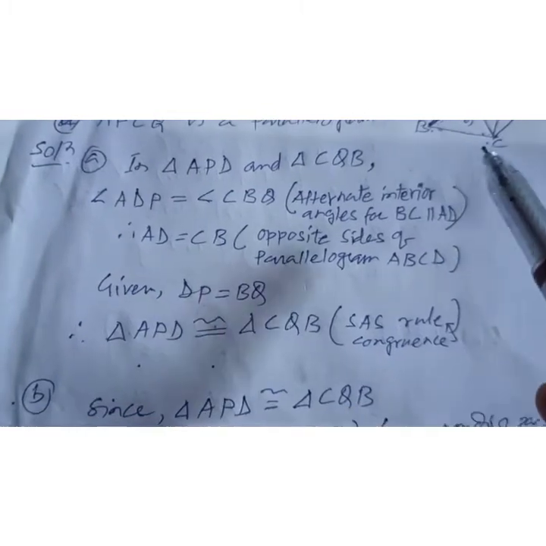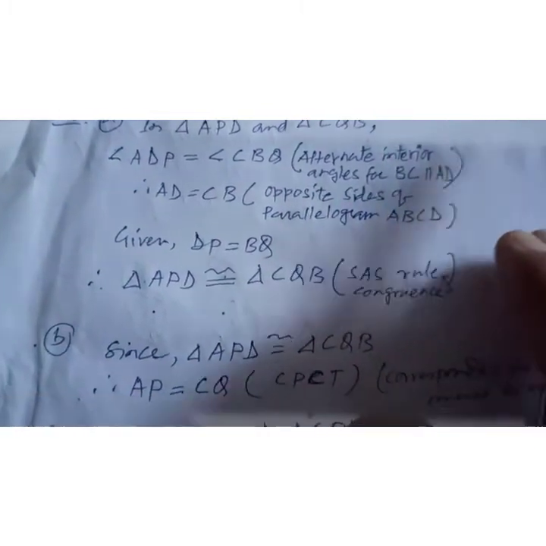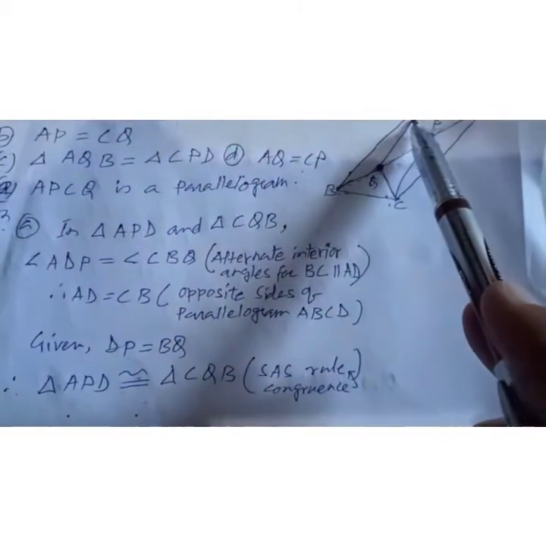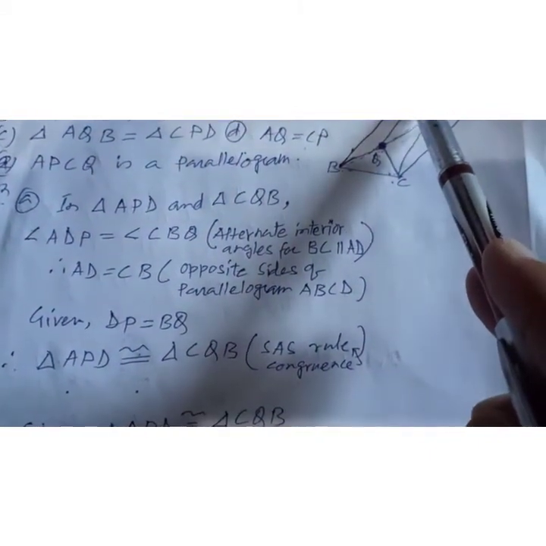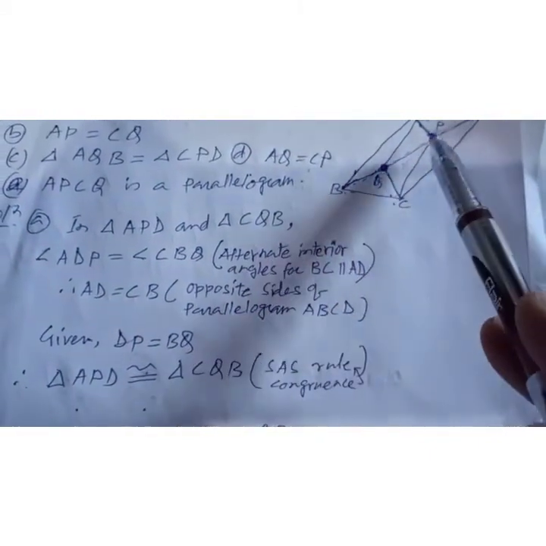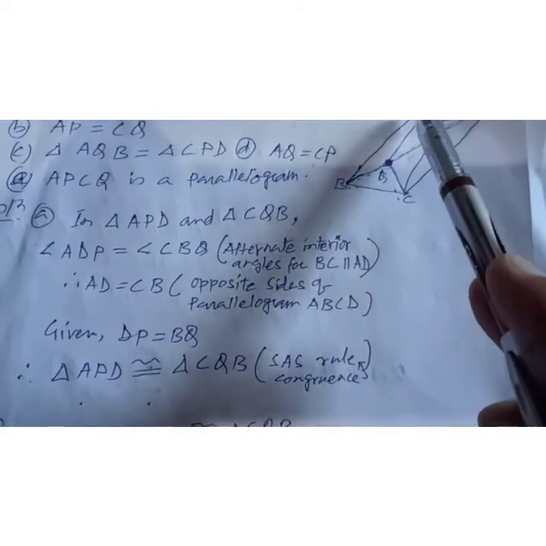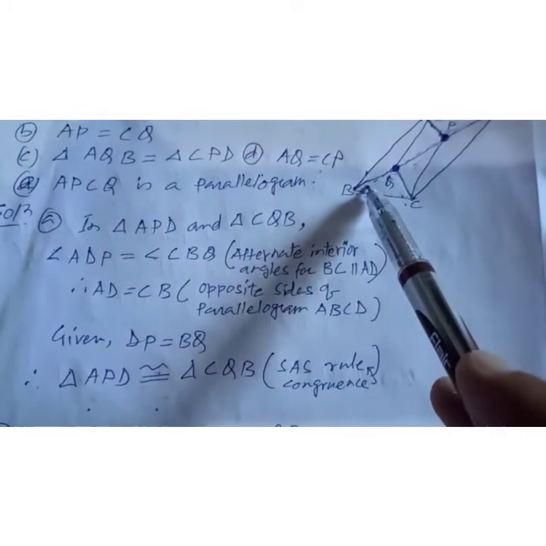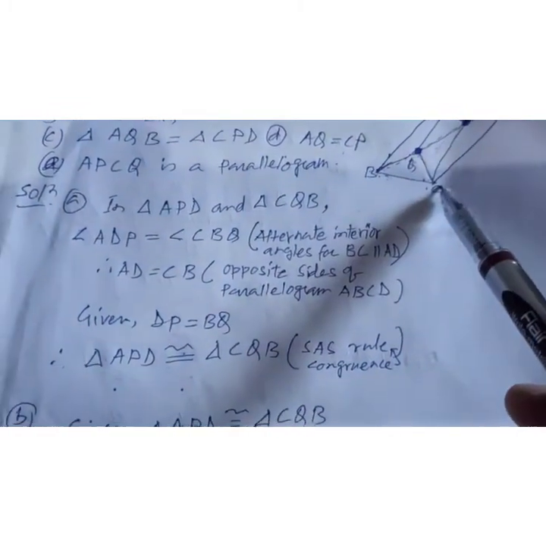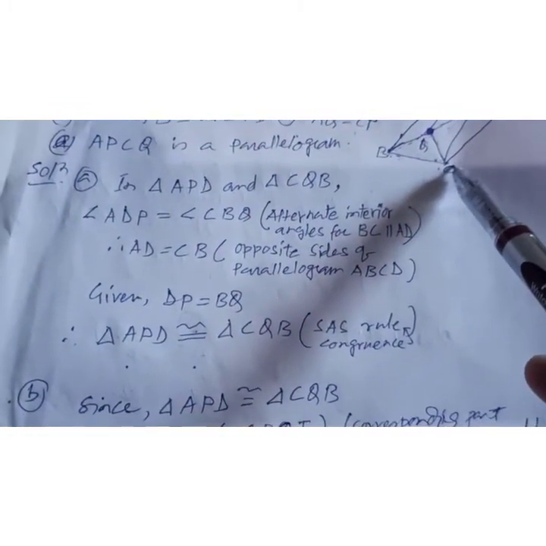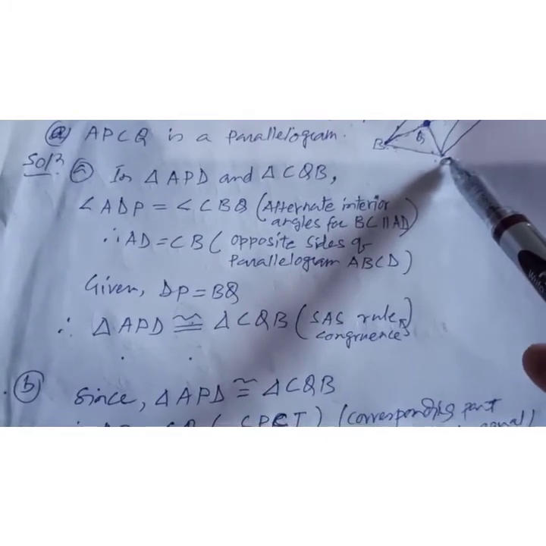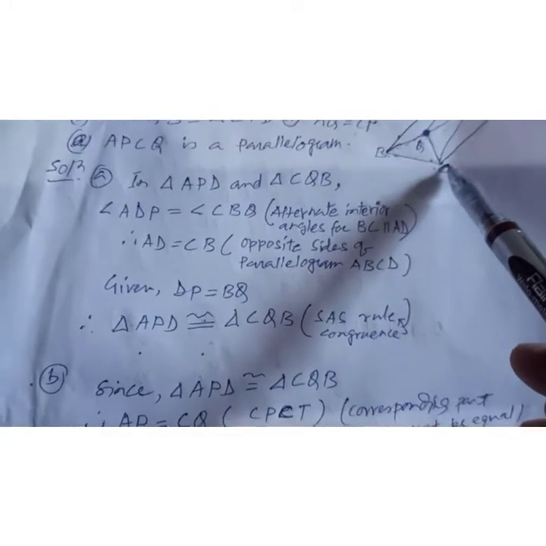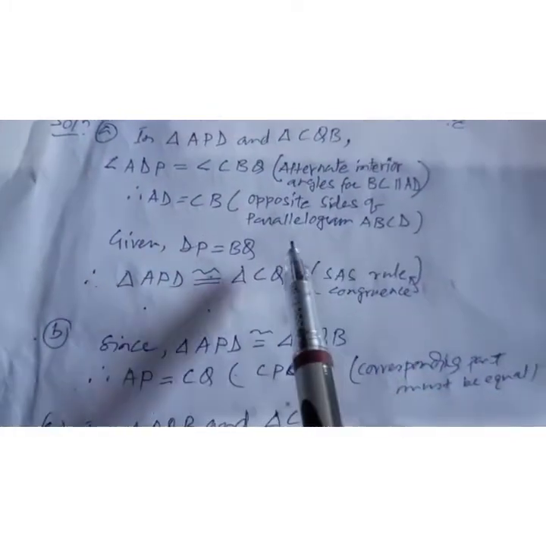Then given that DP is equal to BQ, therefore triangle ADP is congruent to triangle BQC. Very easy. You can use the SAS congruence rule. Depending on that, we can prove this first one.